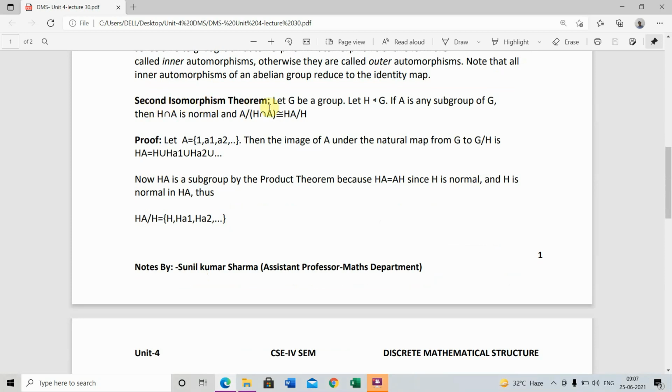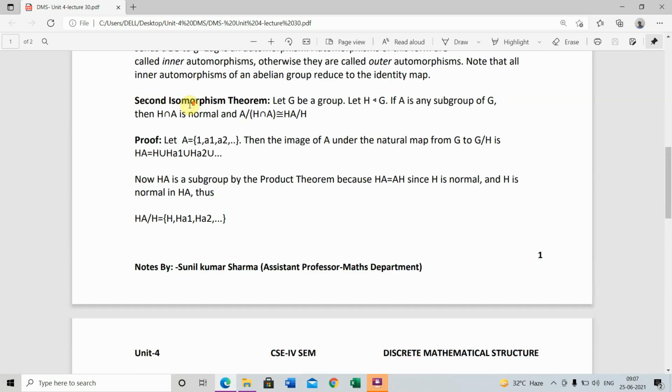Second isomorphism theorem. Let G be a group and let H be a normal subgroup of G. If A is any subgroup of G, then H intersection A is normal in A and A upon H intersection A is isomorphic to HA upon H. It is the second isomorphism theorem. Proof of this theorem is